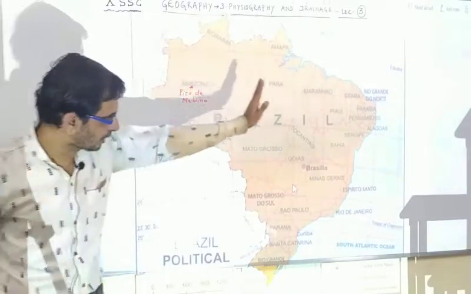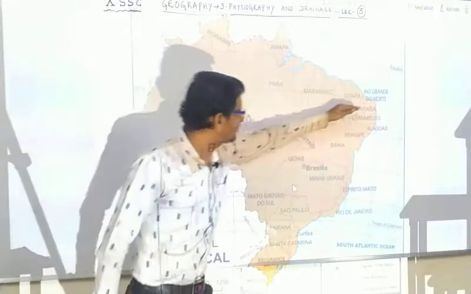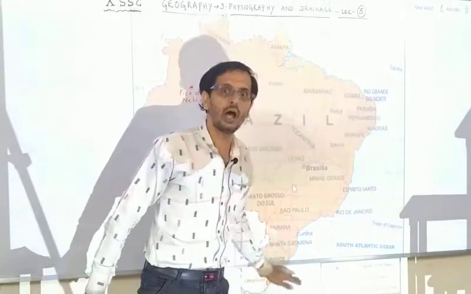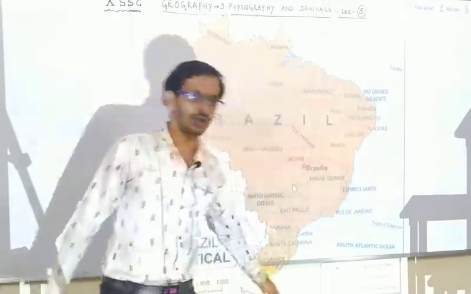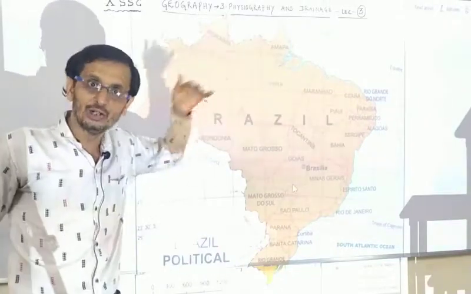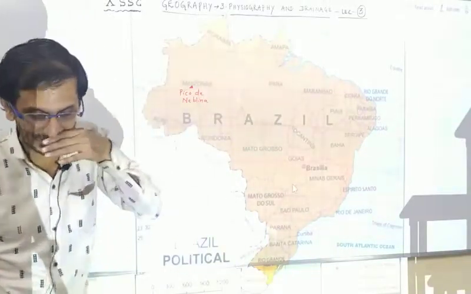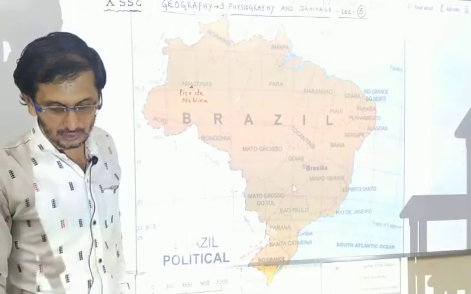So this is the total coastal area of Brazil. It extends from the east to south, or from the eastern side to the southern side of Brazil. So the eastern coast extends toward the south.